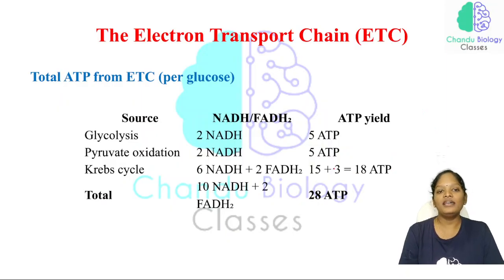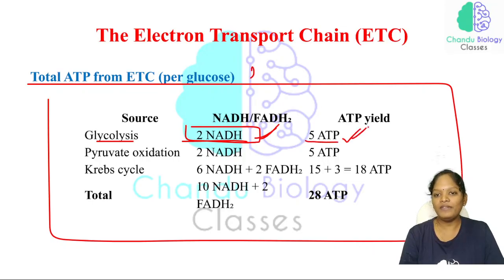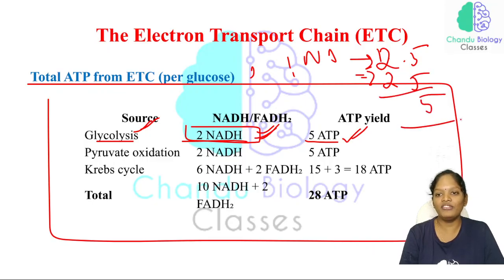Now see here, this is a very, very important slide, so a question can be asked from here. In glycolysis we get 2 NADH, and 5 ATP will be yielded at the end, which means 1 NADH is approximately 2.5, so 2.5 plus 2.5 is equal to 5.